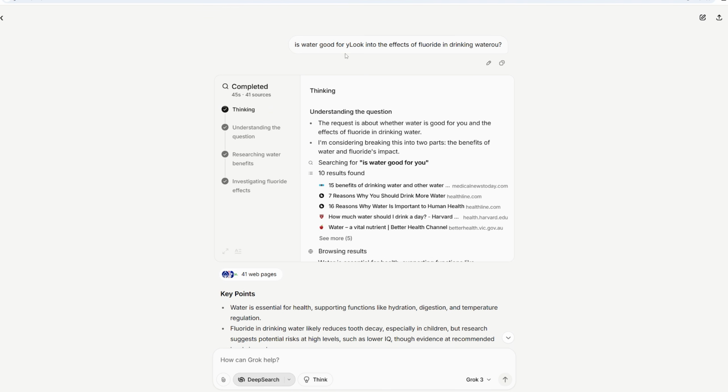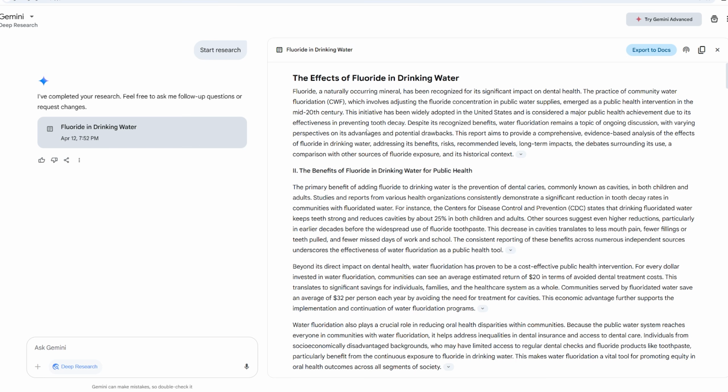Very cool. Also, yeah, I know the query's messed up here because I was originally just going to search is water good for you, but then I was like, that's a little too easy. So I did look into the effects of fluoride in drinking water. But luckily, it was able to interpret that. So it's going to be looking for is water good for you and the effects of fluoride in drinking water. So it's really smart. Okay, it finally finished after a couple minutes, and I got a full research report here telling me the effects of fluoride in drinking water.